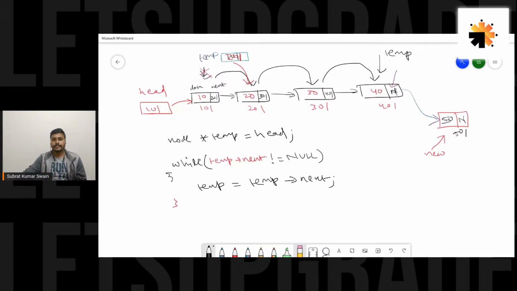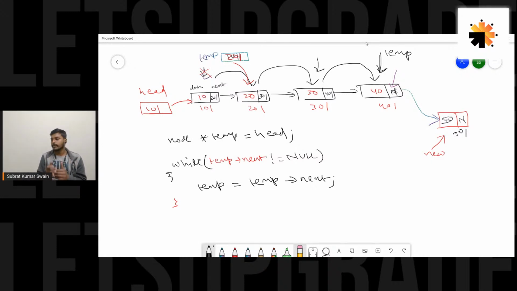So now temp is here basically. So what is there in next of temp? 401, which is not null again. So temp would be shifted. Now temp is pointing here. What is now there in temp of next? Null. So here the loop condition would be false, and we would come out of this loop obviously.